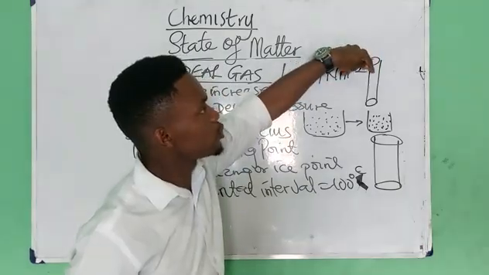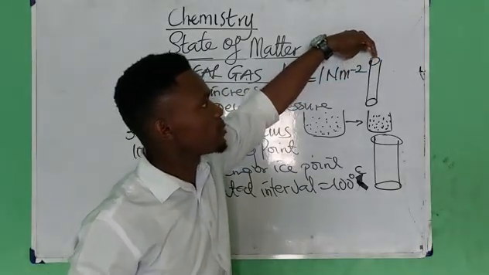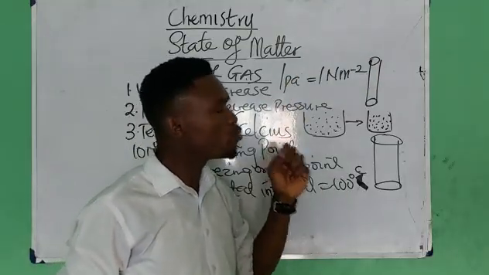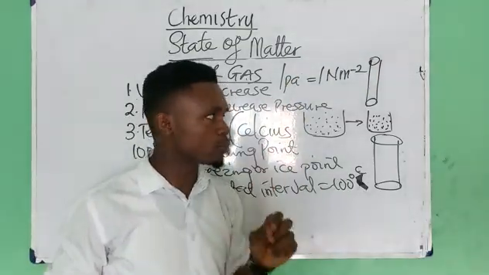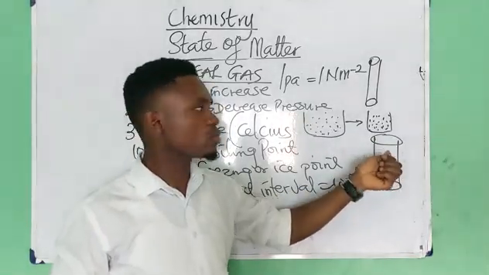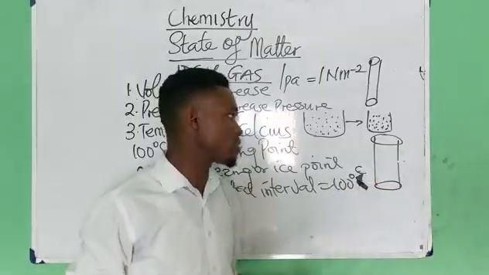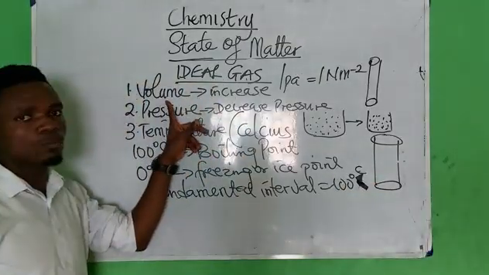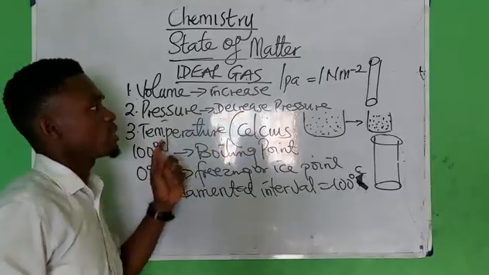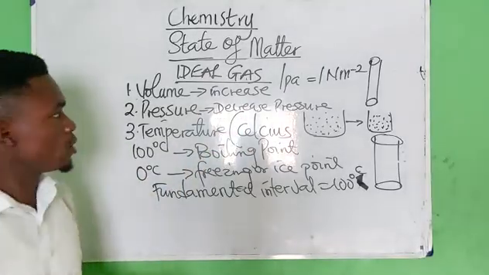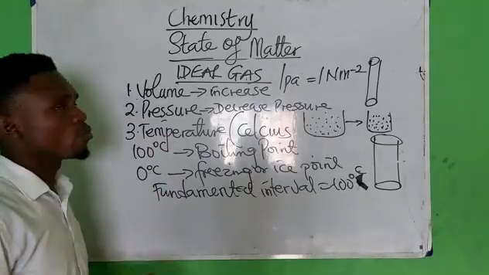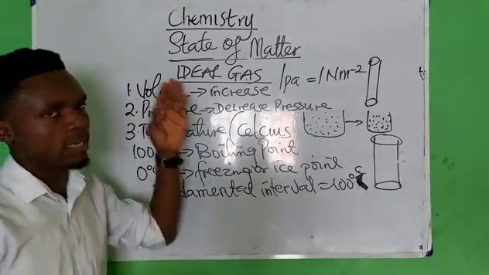That is why the water that passes through this small hole will move with a very high pressure. But the one that passes through the larger volume doesn't, because of the large space found in it. So please, increase in volume results in decrease in pressure, then decrease in pressure results in increase in volume. So we are done with the three variables that are used to connote ideal gases.